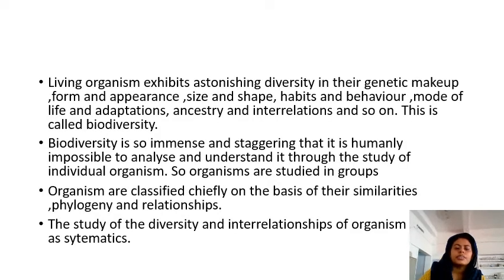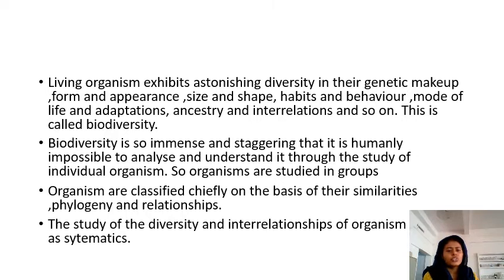and as we know, living organisms exhibit astonishing diversity in their genetic makeup, form and appearance, size and shape, habits and behavior, mode of life and adaptations, ancestry, interrelation, and so on. This is called biodiversity. That means the diversity among organisms is called biodiversity. You can see numerous organisms around us.